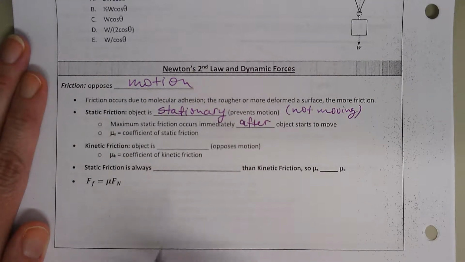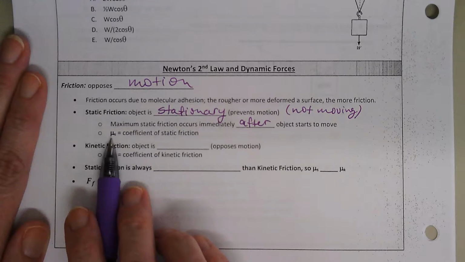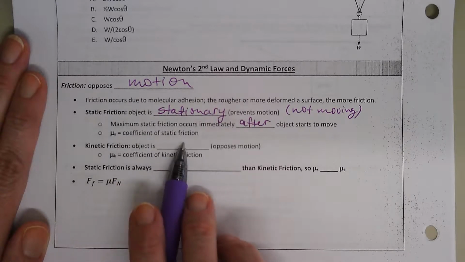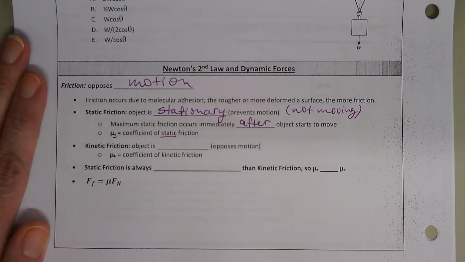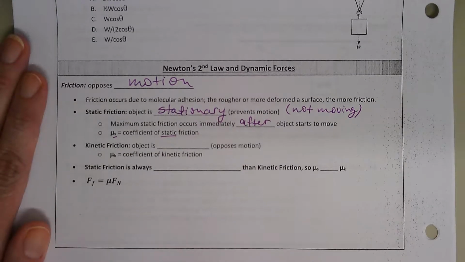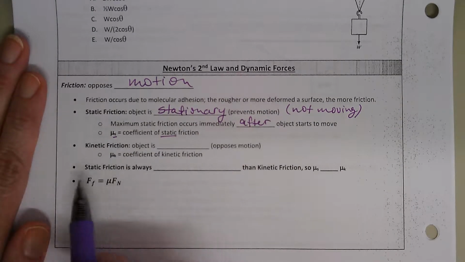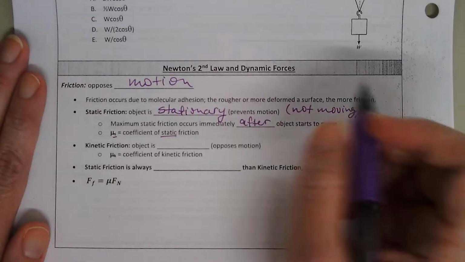So we have something called a coefficient of friction. It's a Greek letter mu, so it's kind of just a weird little m. Mu s is the coefficient of static friction, so the s stands for static. The other type of friction that we're going to deal with is kinetic friction. Kinetic friction is when an object is moving.